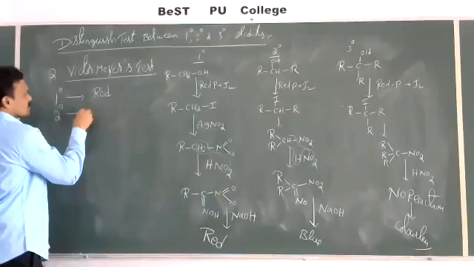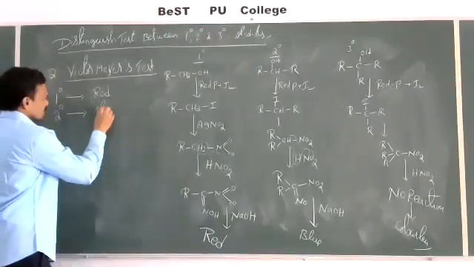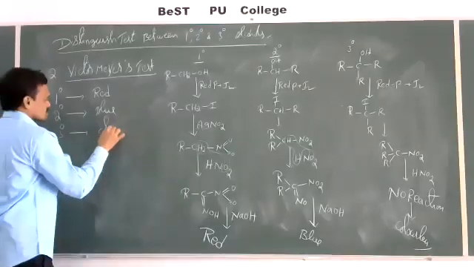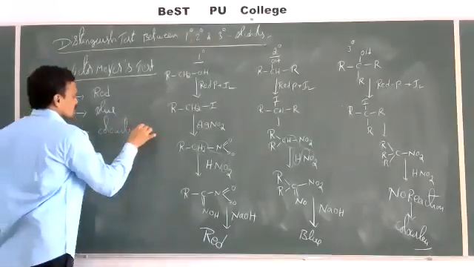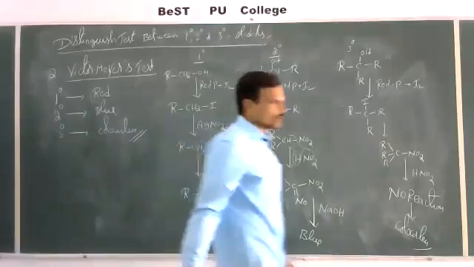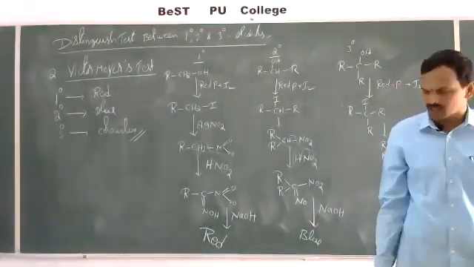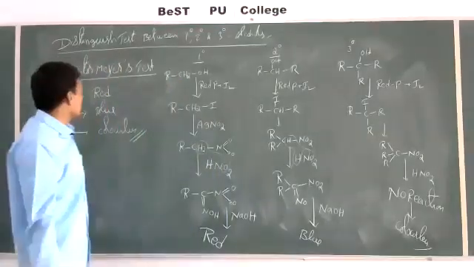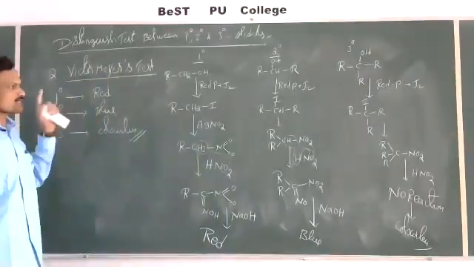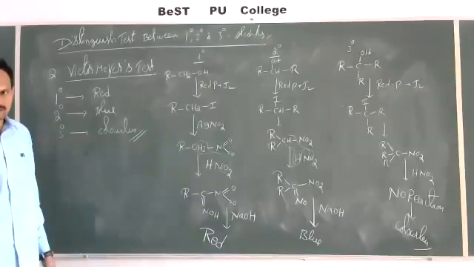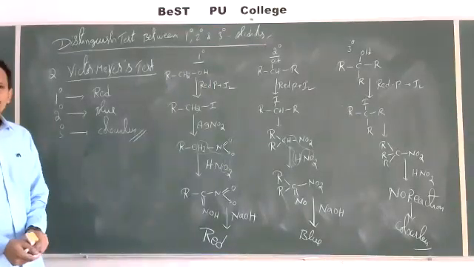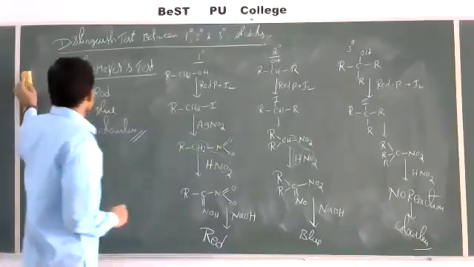Secondary alcohols give a blue color, whereas tertiary alcohols are colorless. So based on the color change, we can distinguish primary, secondary and tertiary alcohols. This is called Victor Meyer's test. This is also an important one. This is the second distinguishing test between primary, secondary and tertiary alcohols. Right.